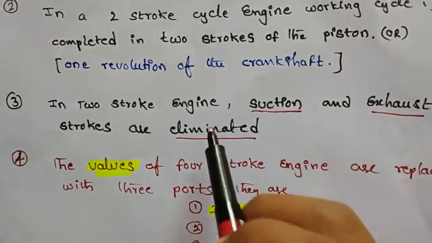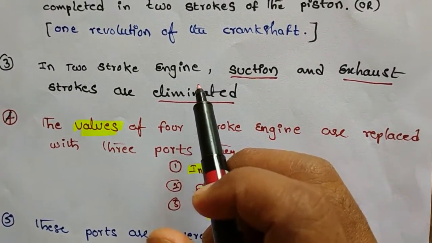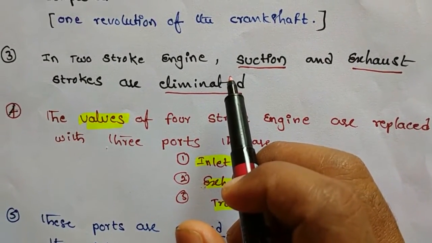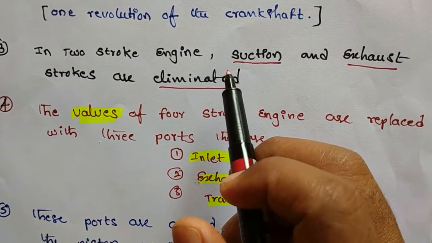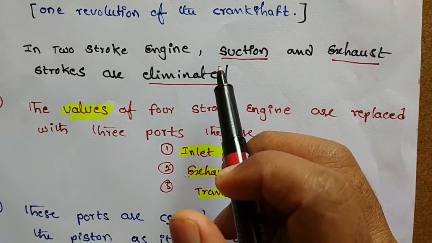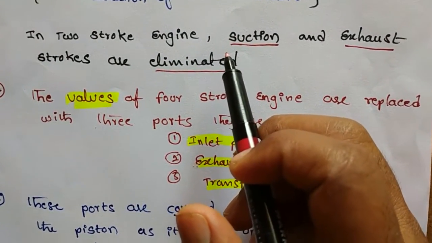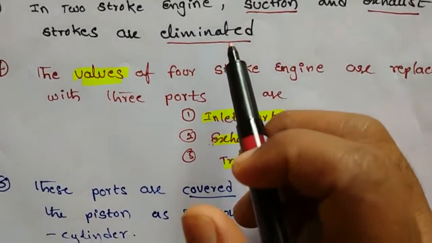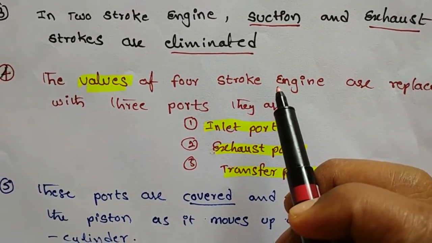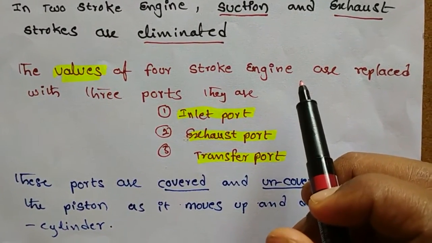Third point, in a two-stroke engine, separate suction and exhaust strokes are eliminated. Whereas in a four-stroke cycle engine we have four strokes: suction, compression, expansion and exhaust, in a two-stroke cycle engine these two strokes are eliminated. Next, the valves of the four-stroke cycle engine are replaced with three ports.